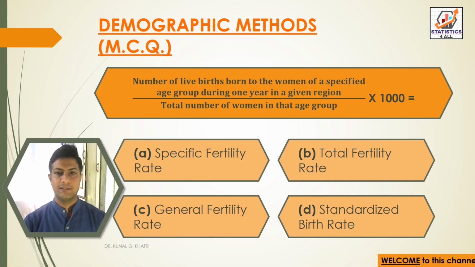So here we have answer option A, that is specific fertility rate, that is equal to number of live births born to the women of a specified age group during 1 year in a given region divided by total number of women in that age group into 1000.